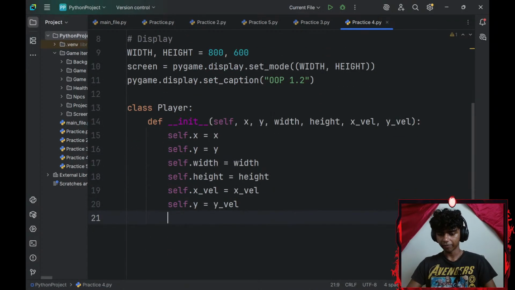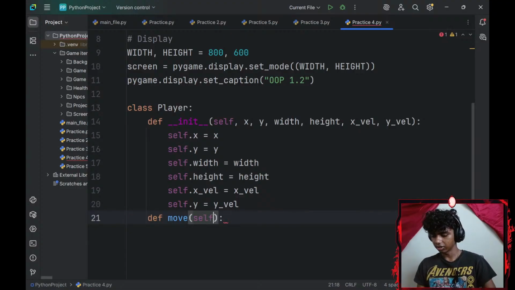Alright, now that I added my parameters, let me add a method. I'll go with a move method. Okay, I'll have a parameter of keys.